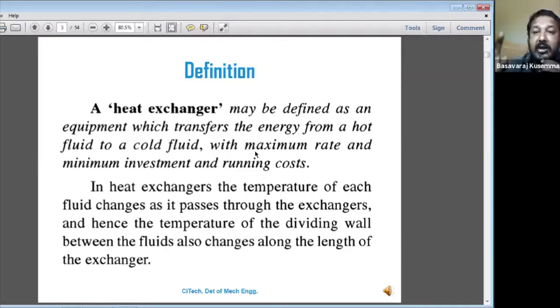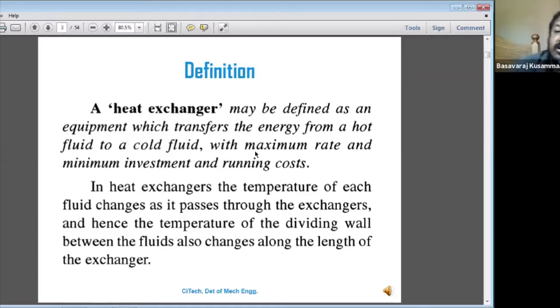For example, an evaporator. What is the inlet temperature of the evaporator and what is the outlet temperature of the evaporator? Using that temperature difference, we can calculate the heat transfer. The same thing applies to a condenser. What is the inlet temperature of the fluid at the condenser, and what is the outlet temperature of the condenser?